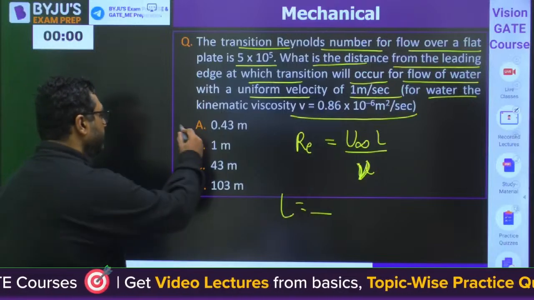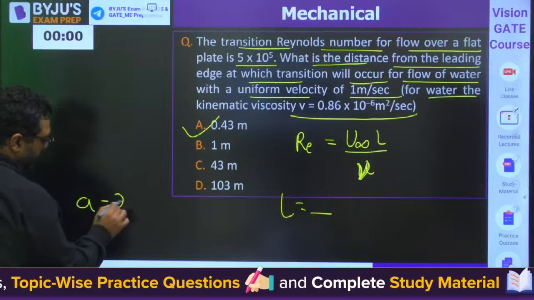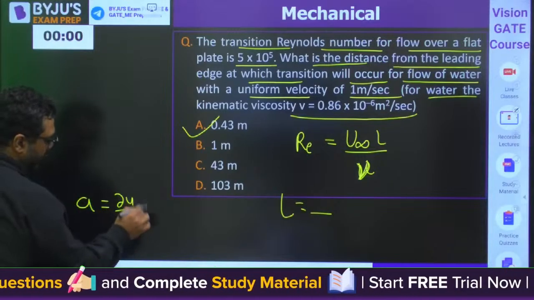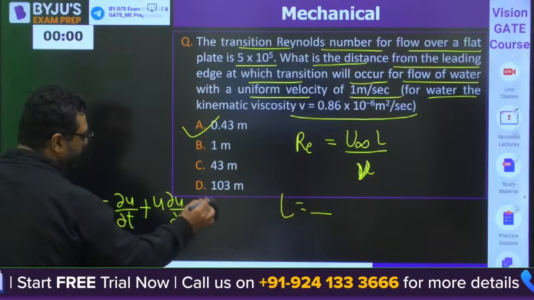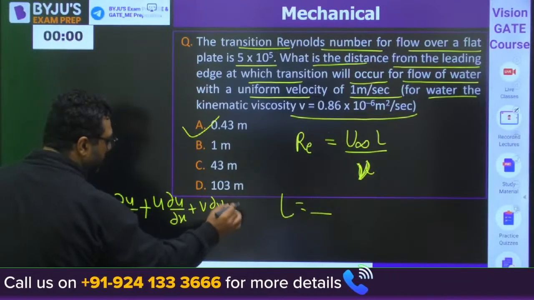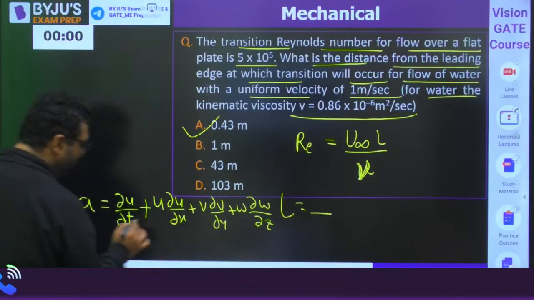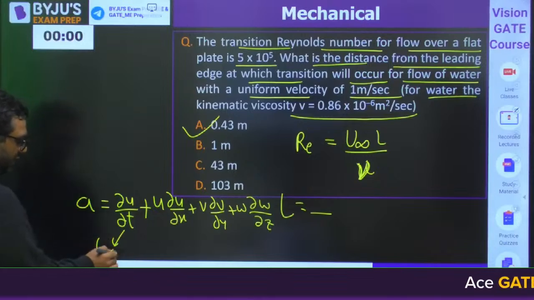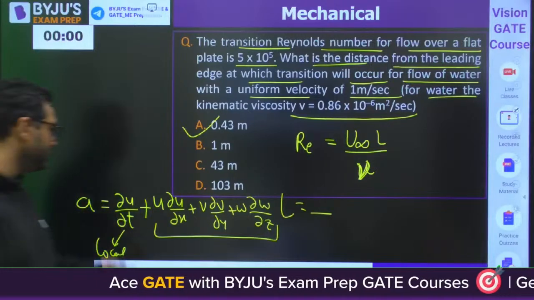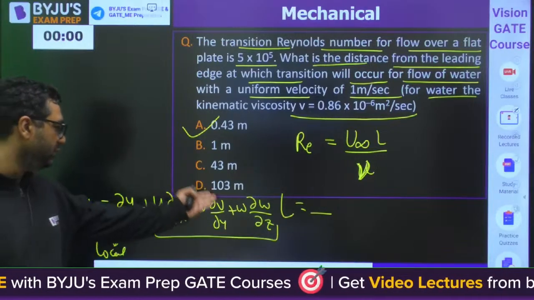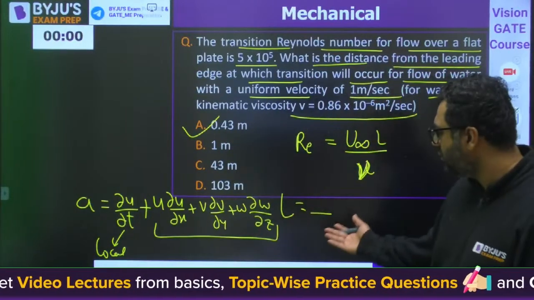A is correct. Okay, so I told you that acceleration will be del u by del t, that is said to be the local part, and then u del u by del x plus v del v by del y plus w del w by del z. This is the normal formula, and this is for local and the other is for convective. Then, if they are asking with respect to the x-axis, you can see it will be u del u by del x, likewise you can do. Okay, very good. So I feel now you understood, you can do that.